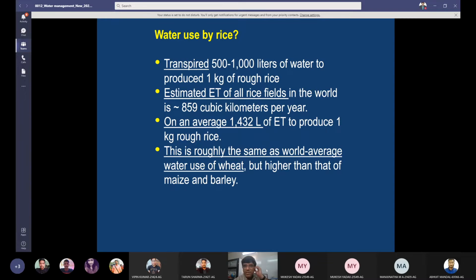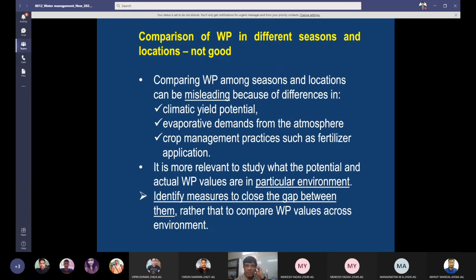Comparison of water productivity in different seasons and locations is not good. Comparing water productivity among seasons and locations can be misleading. We cannot compare water productivity in two seasons, Rabi season and Kharif season, because inputs and output may vary. And location, your temperature, your climatic conditions will also vary. So it is not good to compare water productivity of different seasons and different locations.